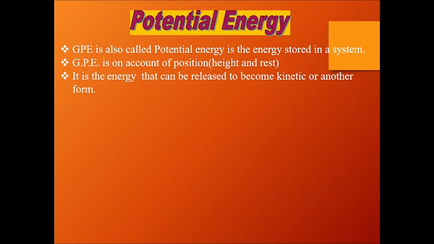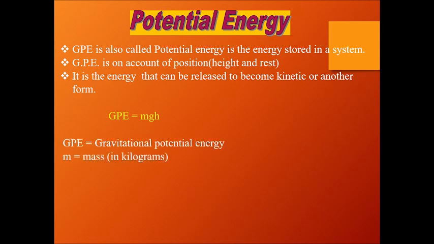It is the energy that can be released to become kinetic or another form of energy. Obviously, when it is at one position and you release it, it transforms into another form, basically kinetic or other forms of energy. The formula for GPE is mgh. GPE is gravitational potential energy.